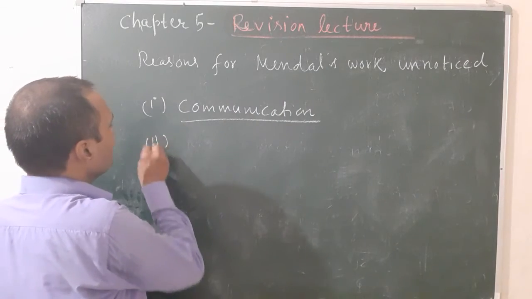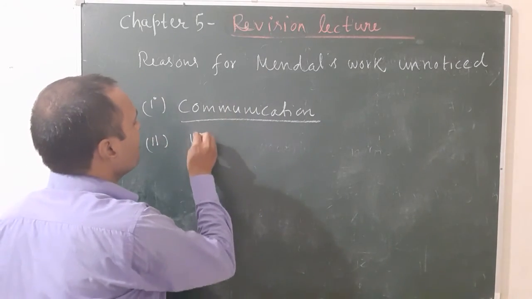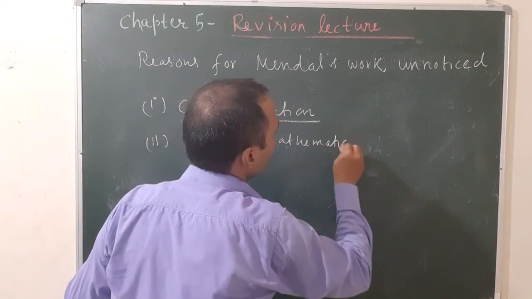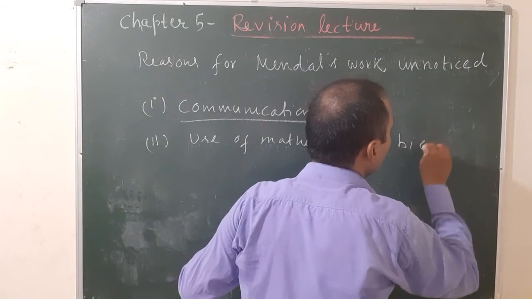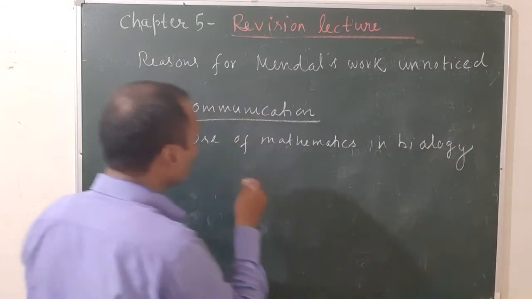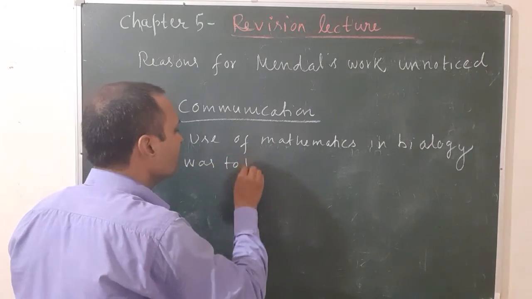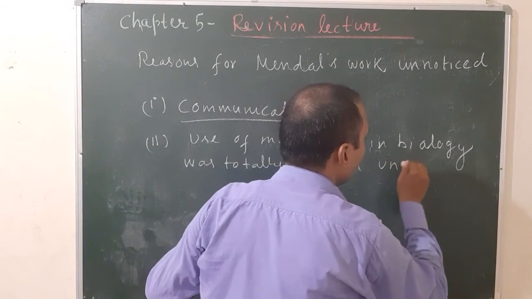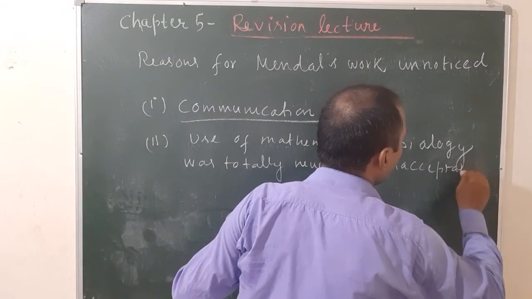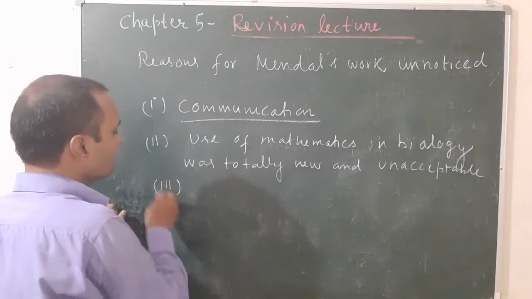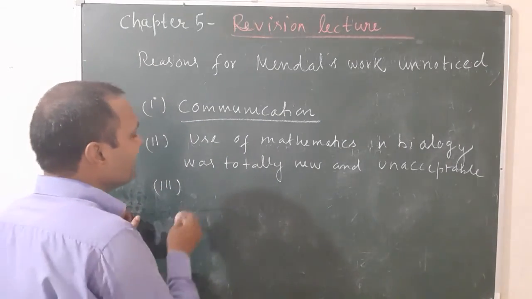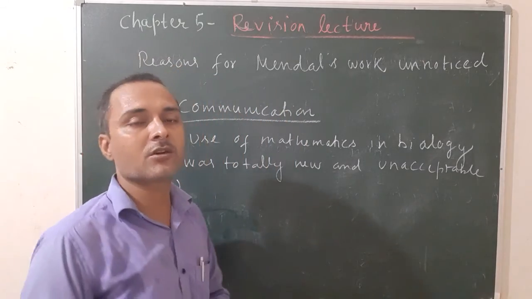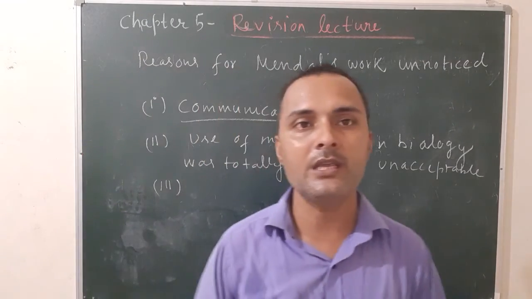Second one is use of mathematics in biology. Use of mathematics in biology was totally new and unacceptable. Third one, there is a lack of evidence or proof of existence of the Mendelian factor. And fourth one, the concept of the Mendelian factor was not accepted by many biologists.